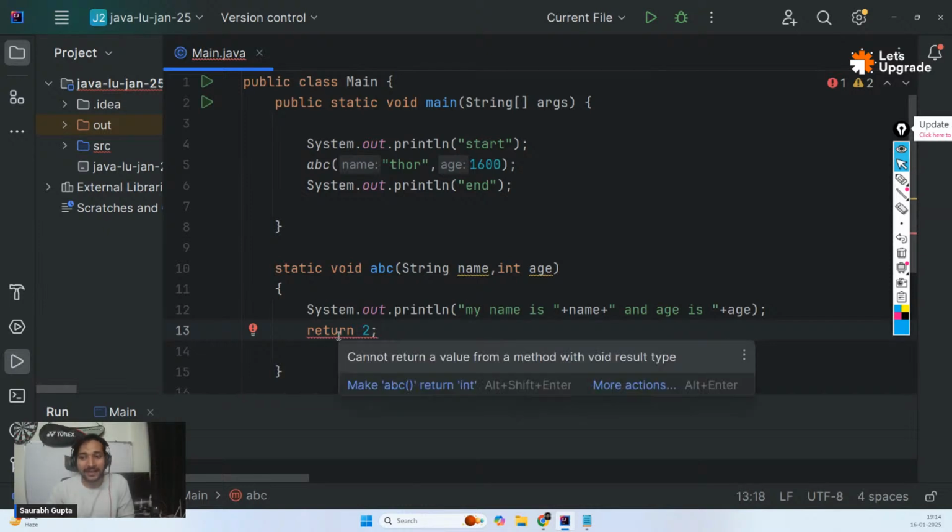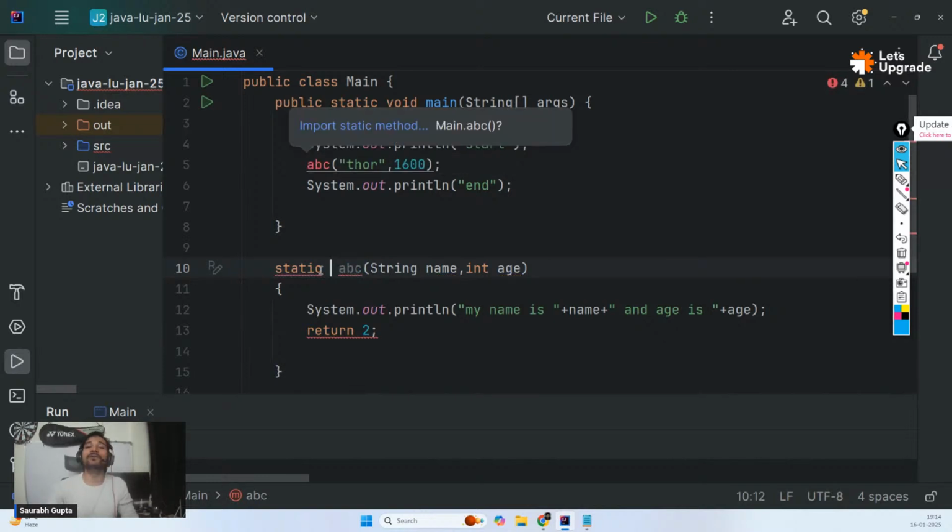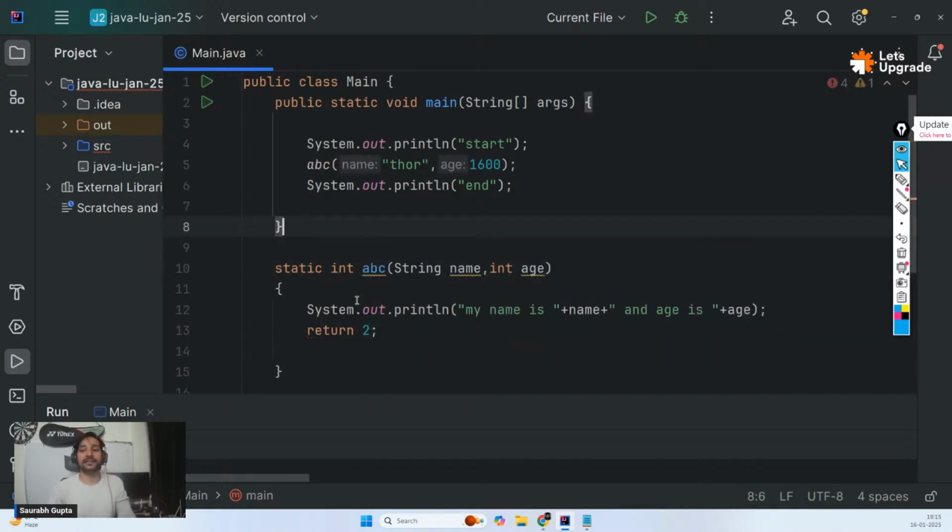But here you can see that's an error. So what does the error mean? It is saying cannot return a value from a method with void. So if you are planning to give some data back while returning, you have to mention the return type of the data. So what is the type of this data? Int. So you have to mention int like this here. And see, now it's fine.